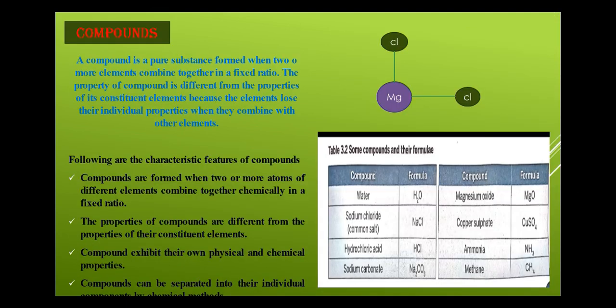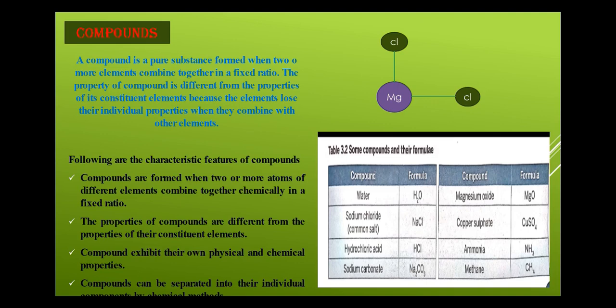Now next is about compound. A compound is also a pure substance and is formed when two or more elements combine together in a fixed ratio. The property of the water compound is different from the property of its constituent elements because the elements lose their individual properties when they combine with other elements.